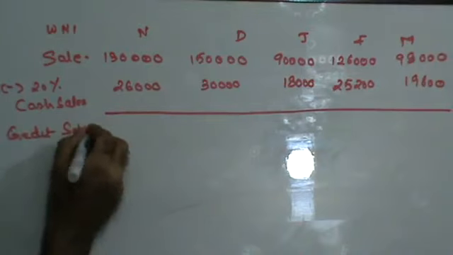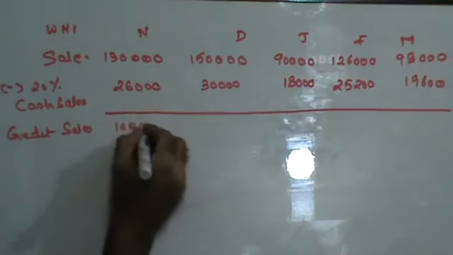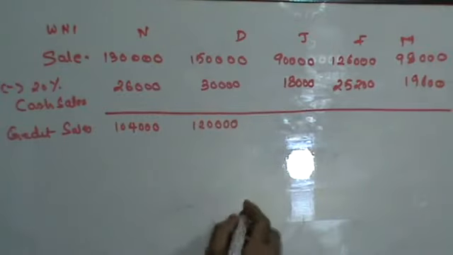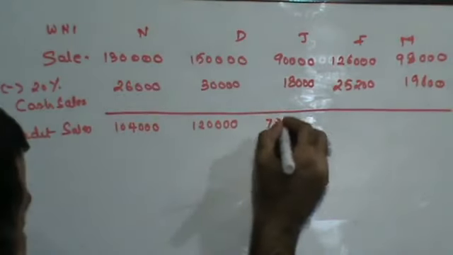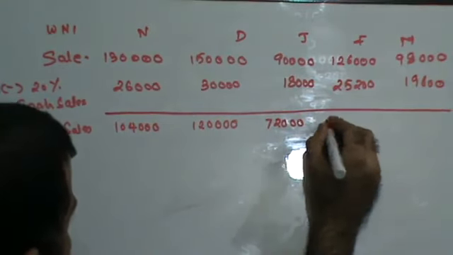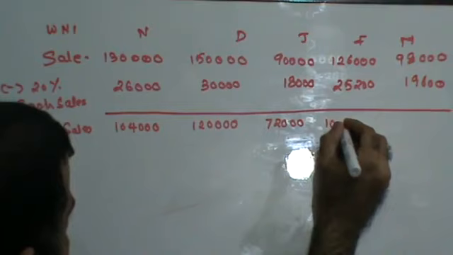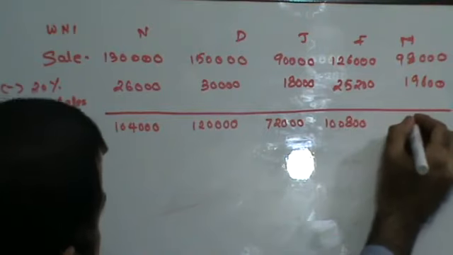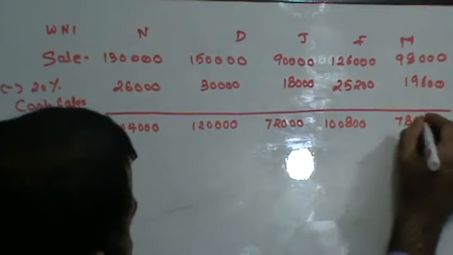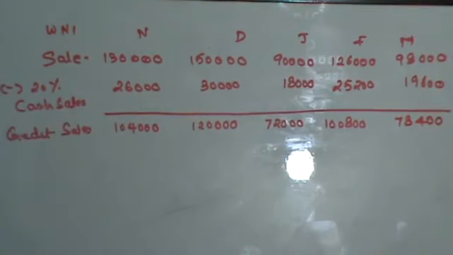Credit sales: 1,04,000, 1,20,000, 72,000, 1,08,000, and this is 78,400. Someone cross check my last figure please.